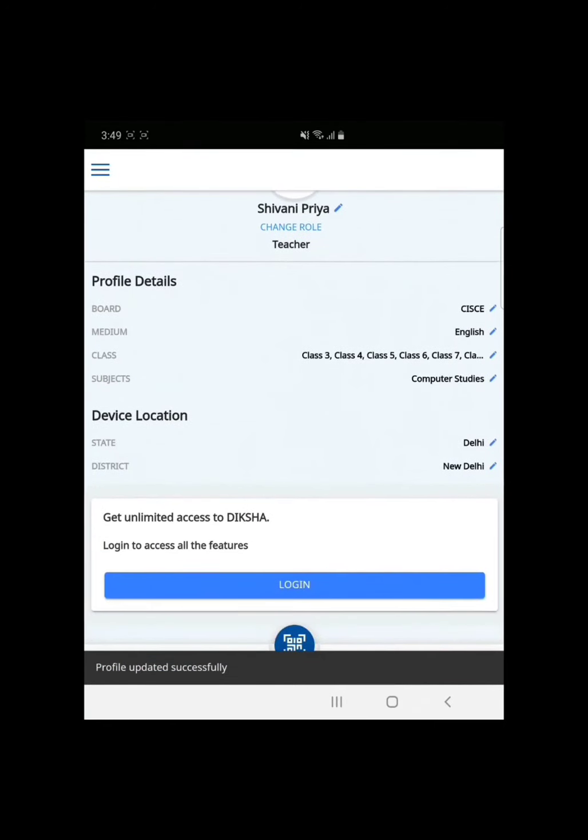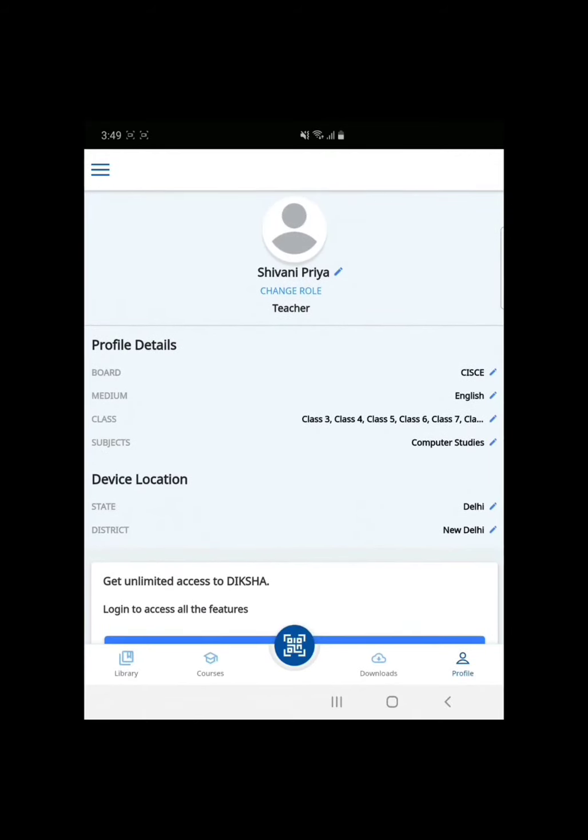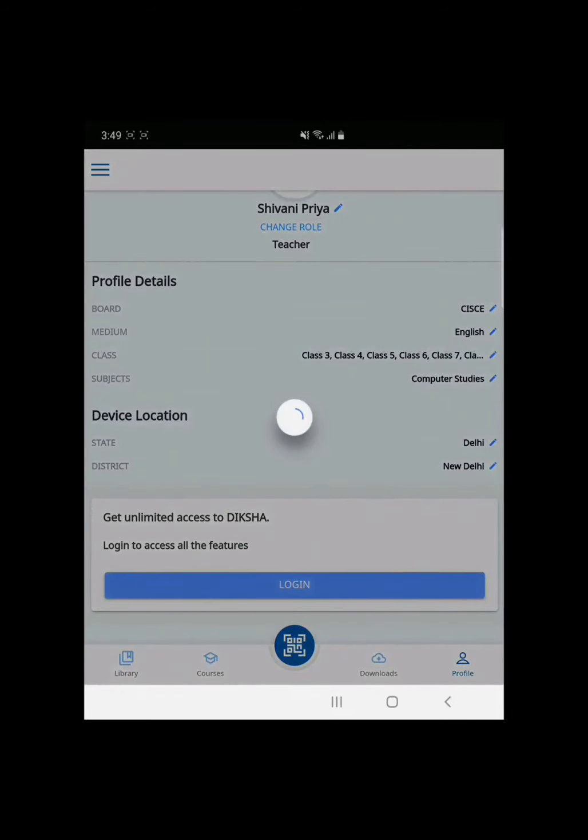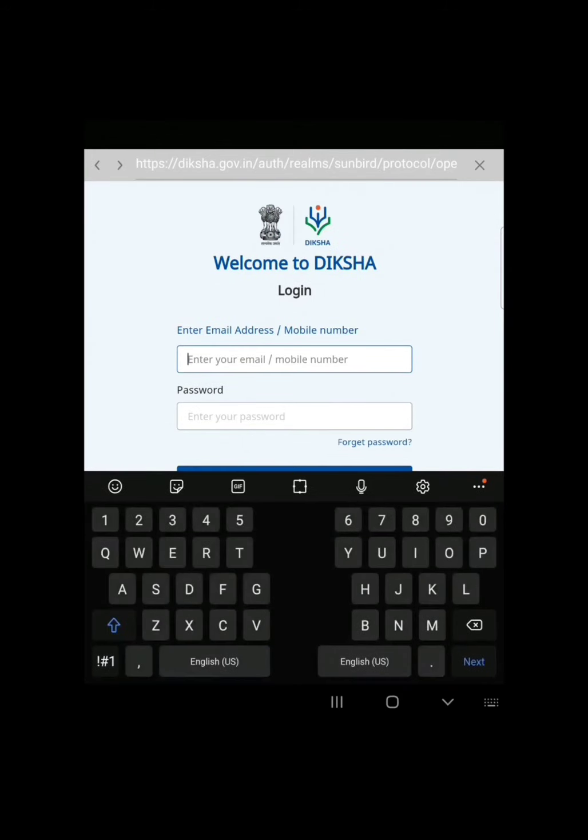Now you can see my name, which I have filled, and the details already showing on the screen. Now my major process starts. I have to register. I have to click on register. When I click on login, this option will come, and here I have to fill my phone number. Do not fill